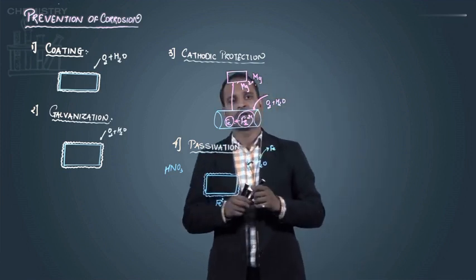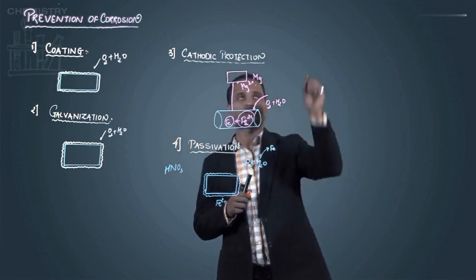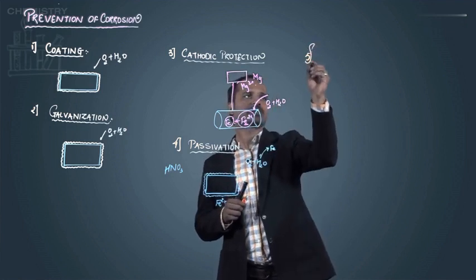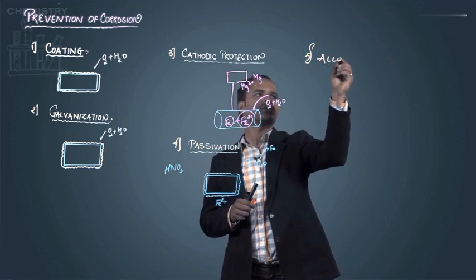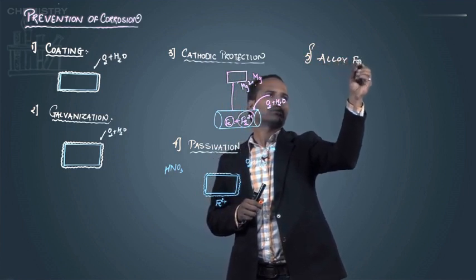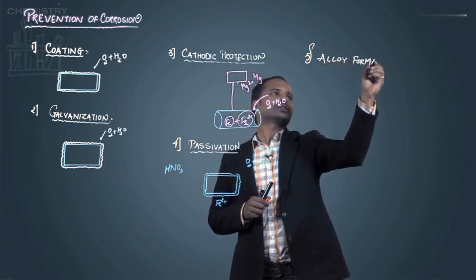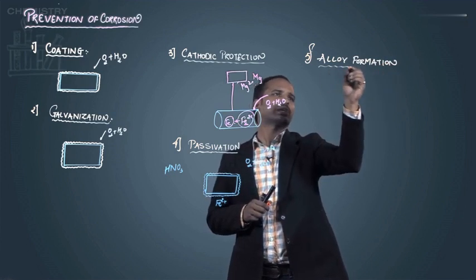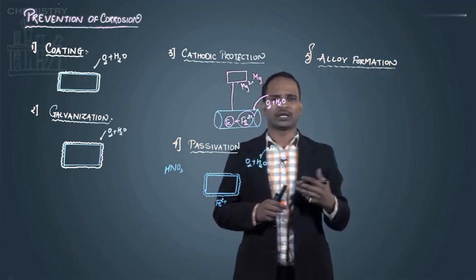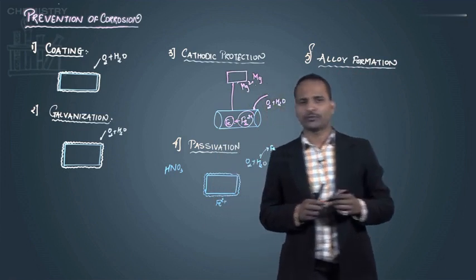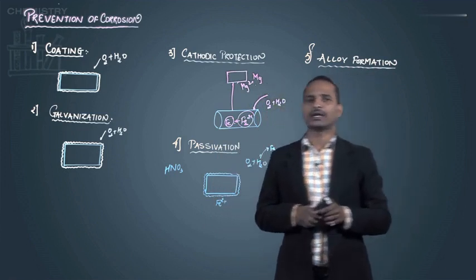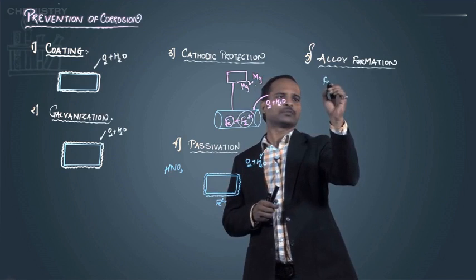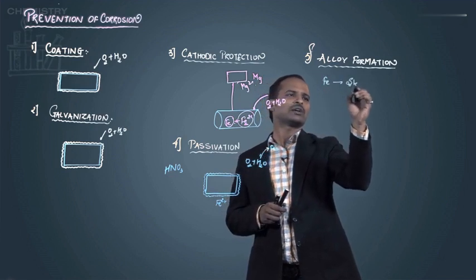Then the fifth method which we generally use is alloy formation. We all know that an alloy is a mixture of two or more metals, and sometimes it is done to change the property of a metal. So here the iron is converted into steel, by mixing with nickel, carbon and chromium.